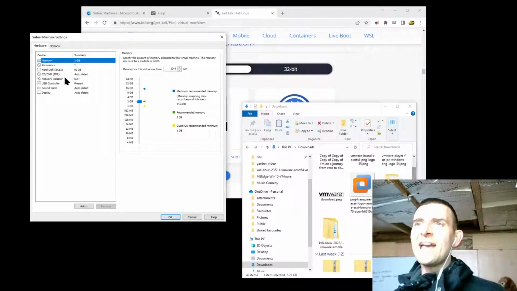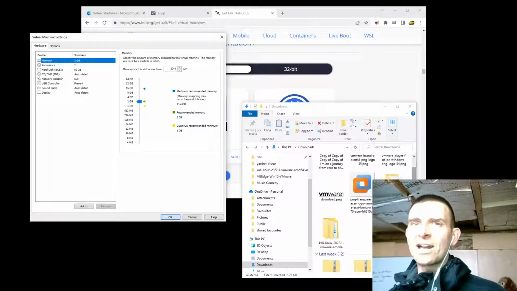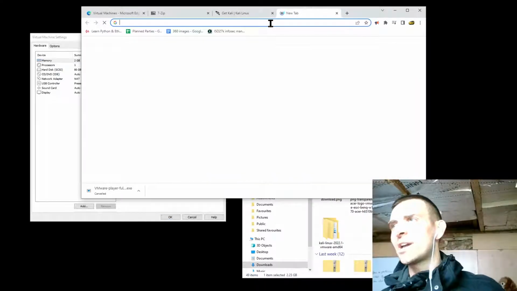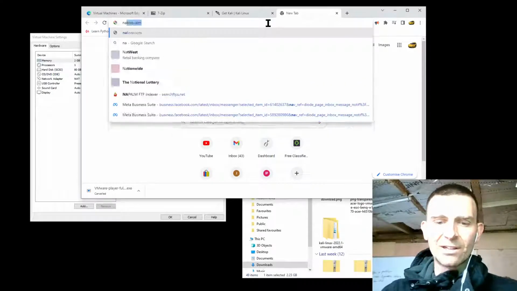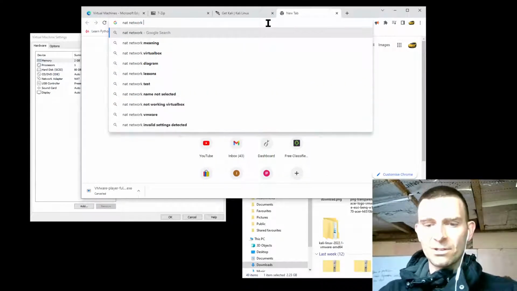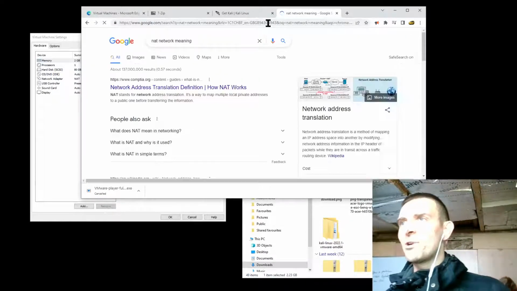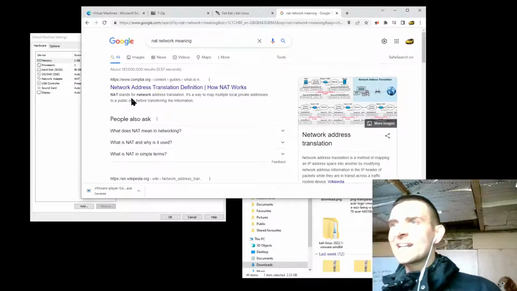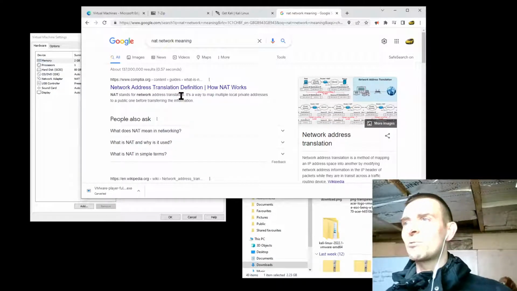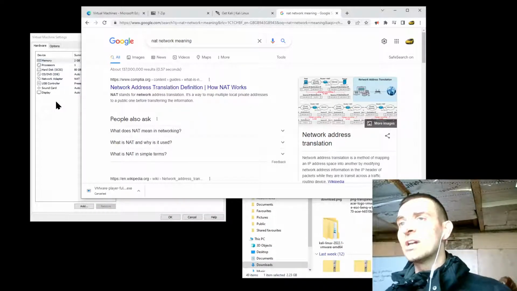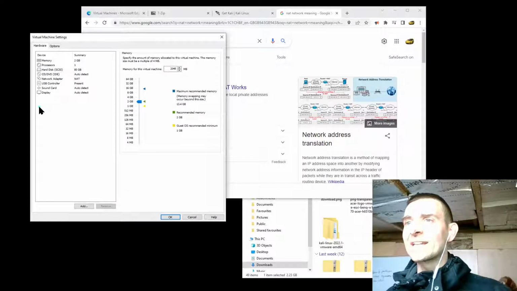Now it says here network adapter NAT. Now what does NAT stand for? Well, why don't we go ahead and use Google for that? NAT network meaning. There we go. Wonderful. So NAT stands for network address translation. It's a way to map multiple local private addresses to a public one before transferring the information. And so basically all that this is saying is that this is going to behave like a network for us.